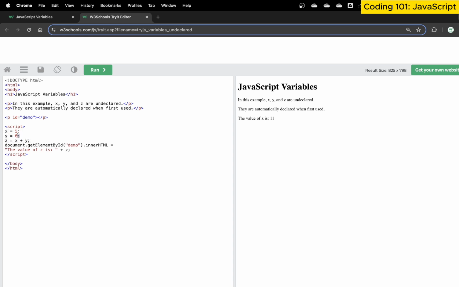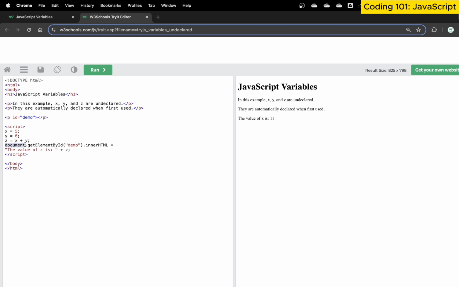a variable y, assigned it a value 6. Then we added these two variables together. So add the value of x, whatever is stored in x, with the y value. So whatever is stored in y, both values will be added. Technically we are adding whatever is inside the container. This container is just a reference point referring to these two values, and whatever the answer comes, we are storing it in a third variable called z.